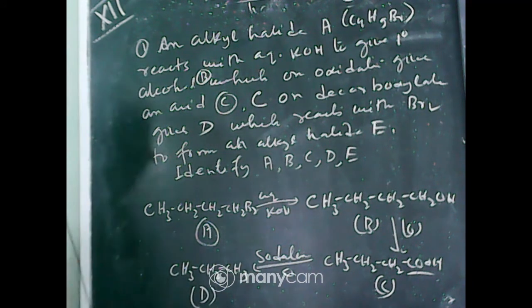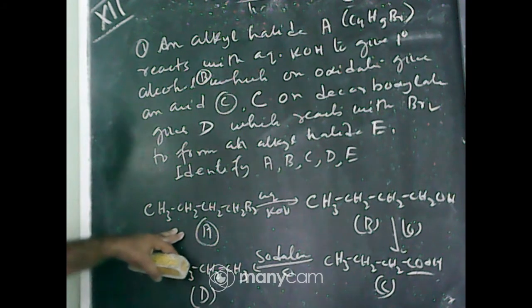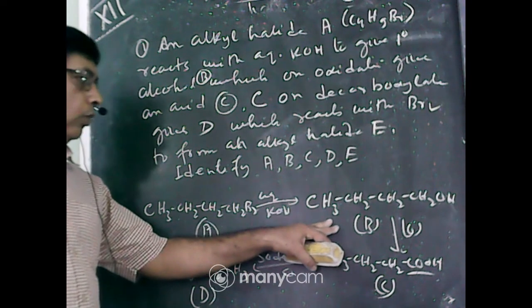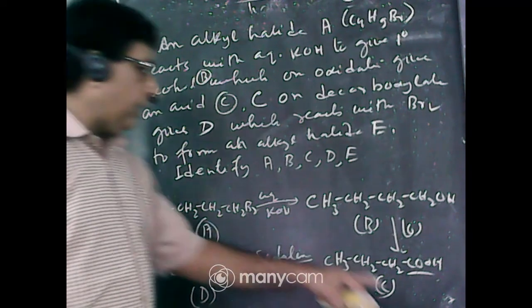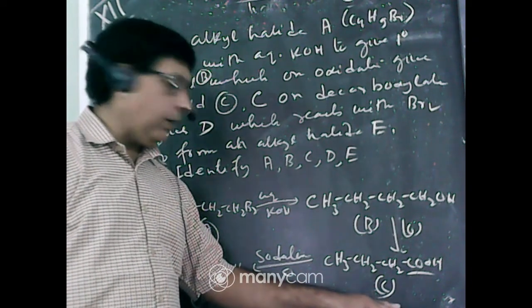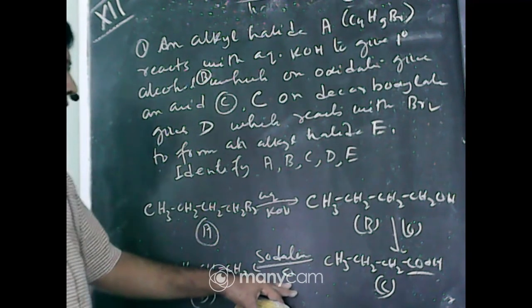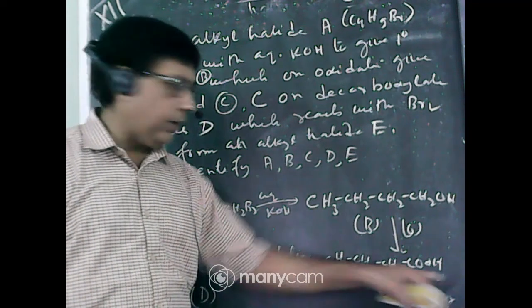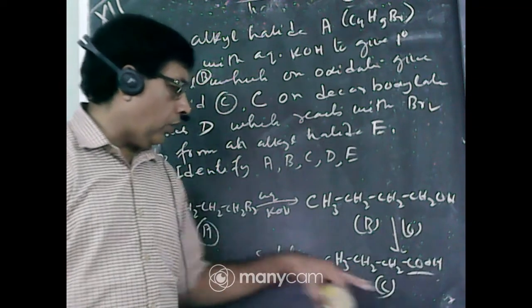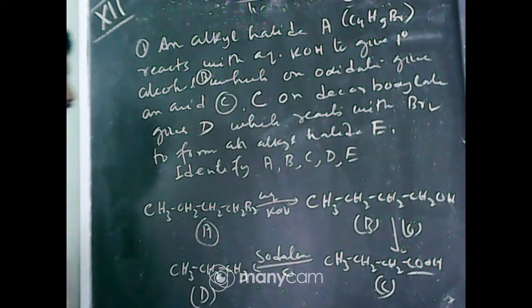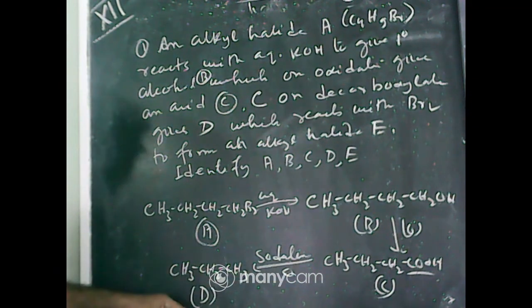So A is 1-bromobutane, B is butan-1-ol. B on oxidation gives an acid, so C is butanoic acid. C, when heated with soda lime, undergoes decarboxylation, so CO2 is eliminated. What will be the remaining alkyl part? CH3CH2CH3. That is D.